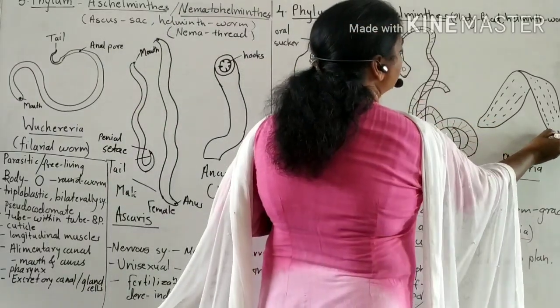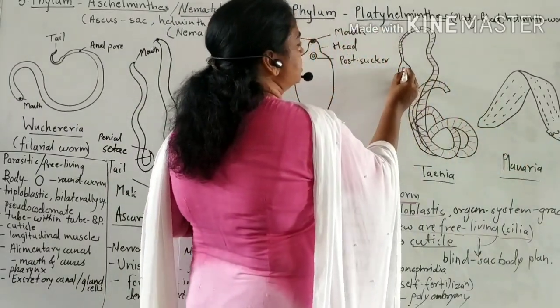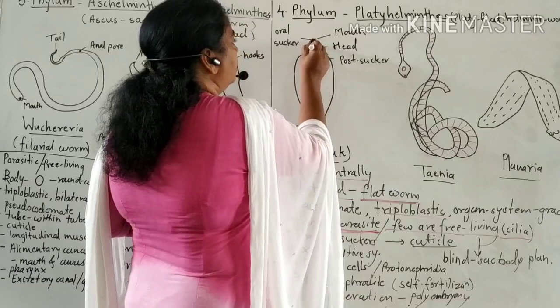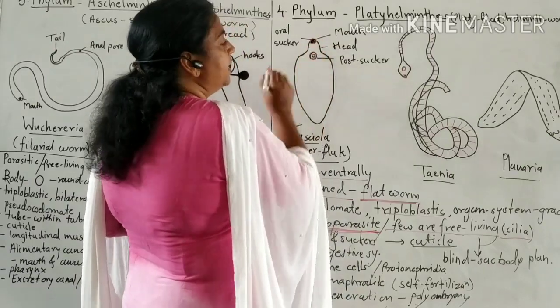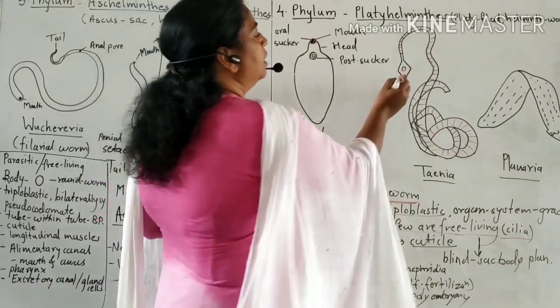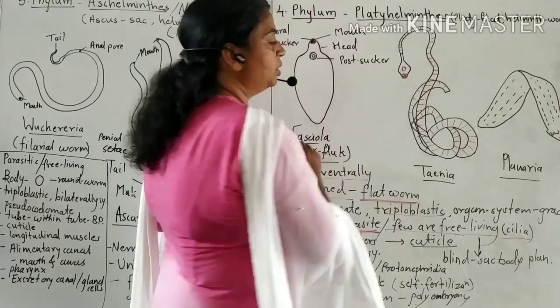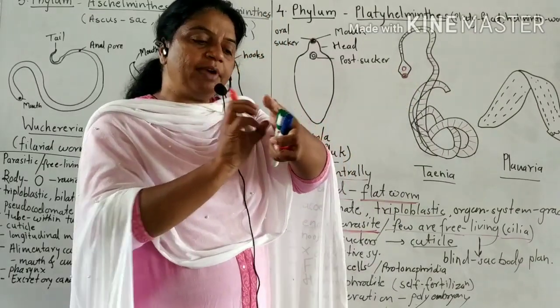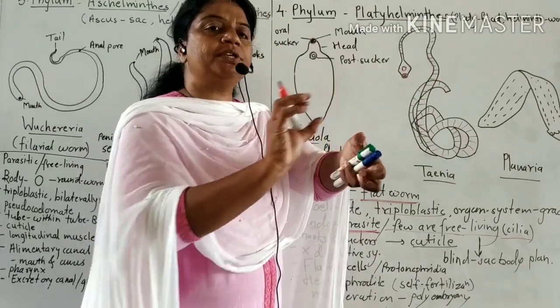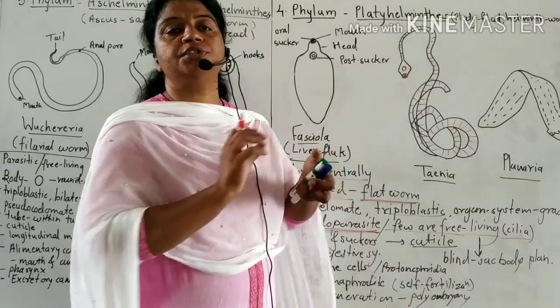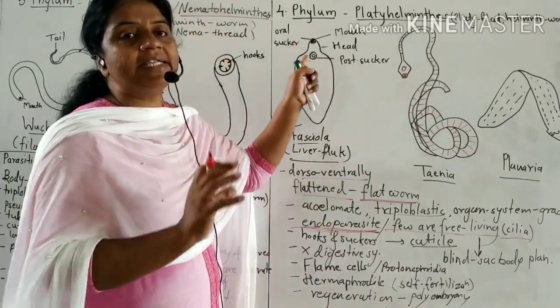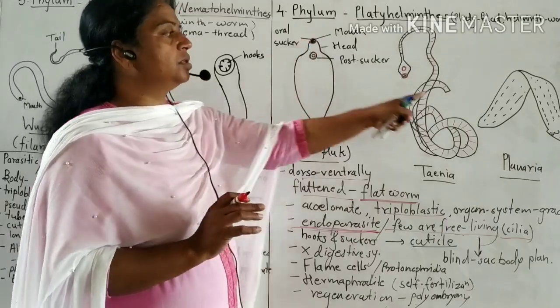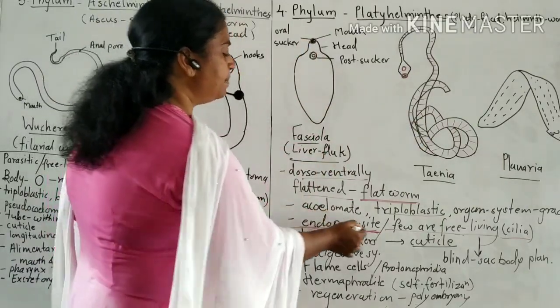Here these are the hooks and these are the suckers. There are the oral sucker, or anterior, and the posterior sucker. Around the mouth there is the oral sucker. The oral sucker produces a vacuum and is affixed to the host body or tissue. So for attachment, these suckers or hooks are used in parasitic forms.